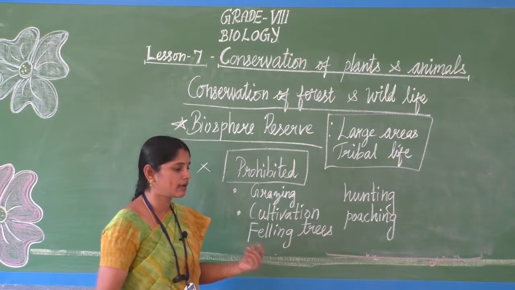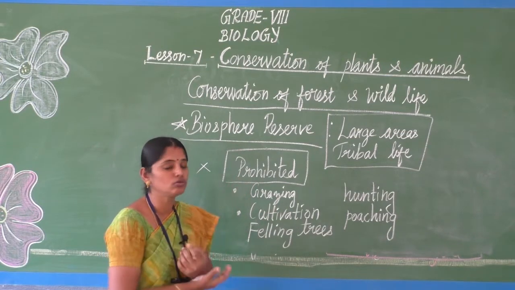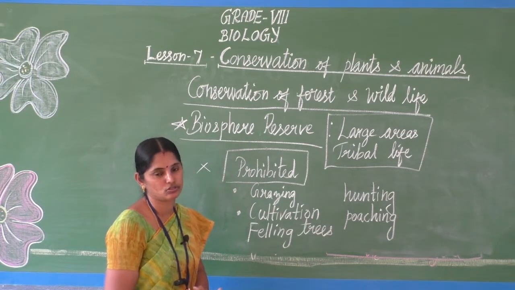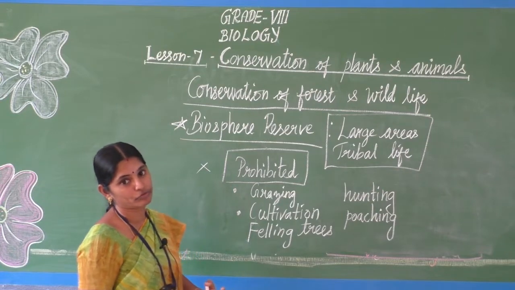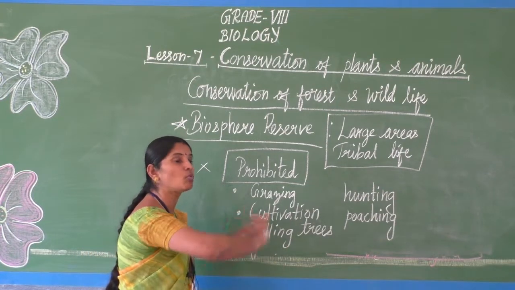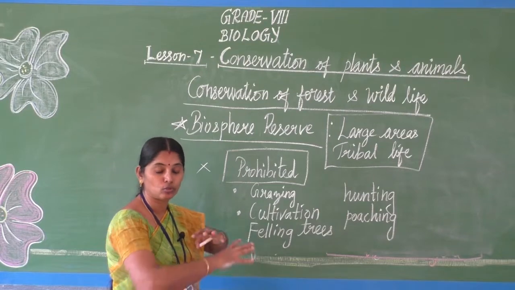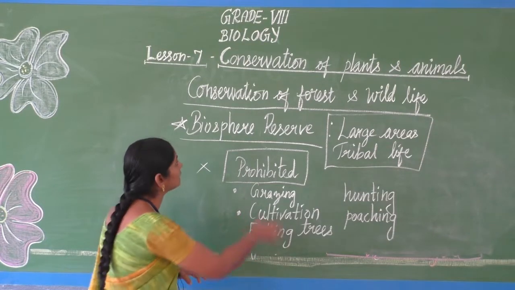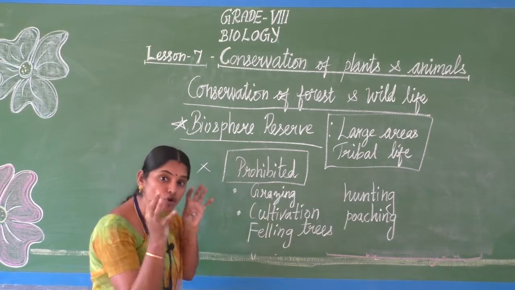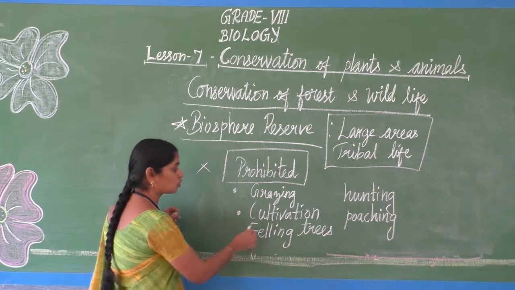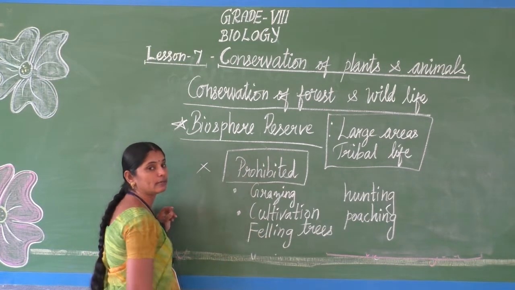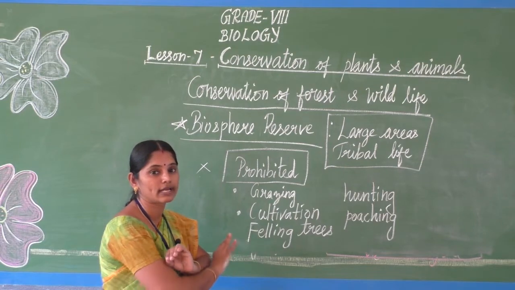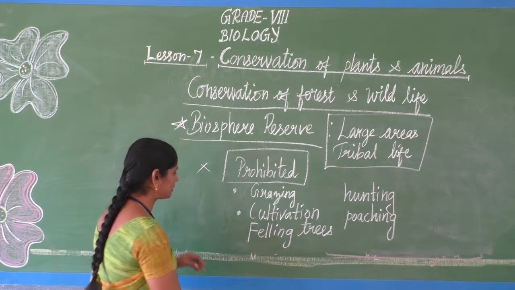Even if I say, I am not grazing, I only grow plants, they won't give you permission for cultivation also. Okay, it's only meant for the wild environment, wildlife. They are conserving, safeguarding that wildlife. So no cultivation, it's prohibited. Prohibited means stop. It's not allowed there.